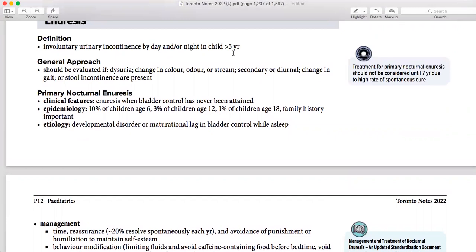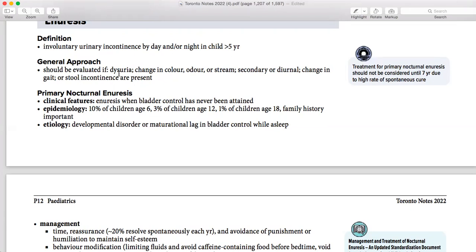This is totally normal because a child starts developing control by the age of 4 or 5 years. So it is totally normal if they're coming before 5 years. You just have to counsel them, it's totally fine. But after 5 years, you have to rule out whether it is primary or secondary.